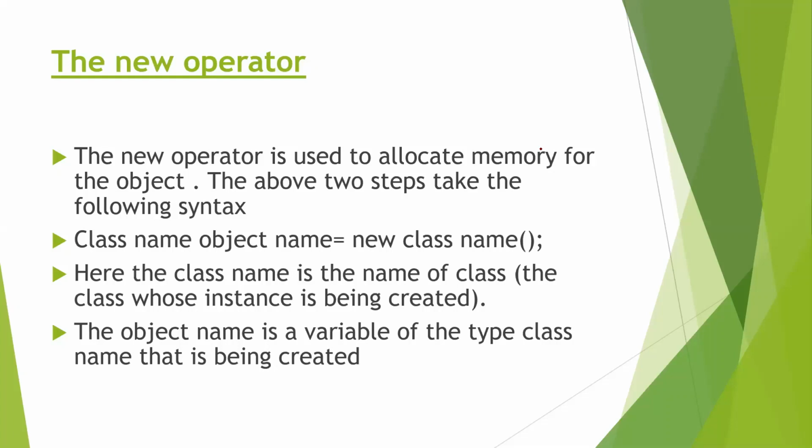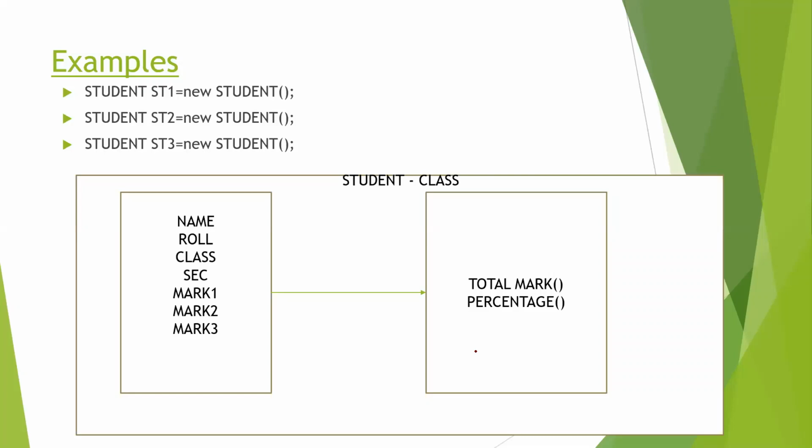Let's see the syntax. First you write the class name, then the object name, then the equal symbol, then the new keyword, then the class name with empty parentheses, which is the function, the class method. The class name is the class whose instance or object has to be created. The object is the name of the variable of that class type. For example, Student is the name of the class, st1 is the name of the object, new is the keyword, and Student is the function.